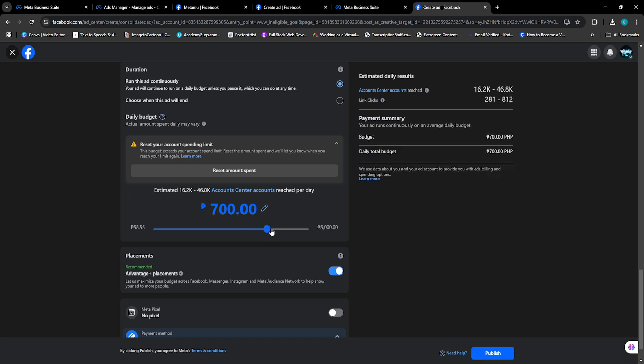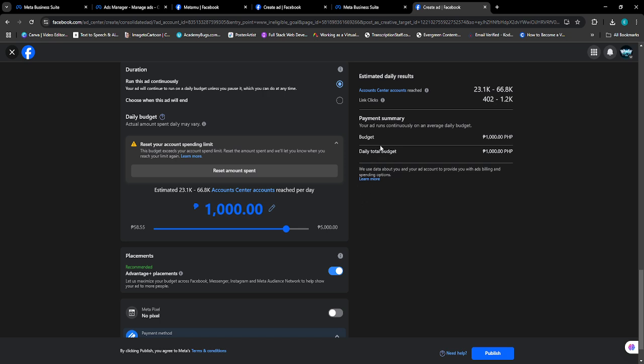I suggest the minimum daily spend is $20. Okay. So we can possibly get 400 to 1,200 clicks. This is just an estimate, so we still don't know what the players will choose.